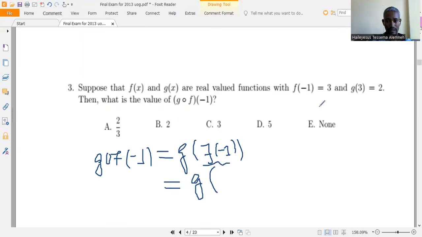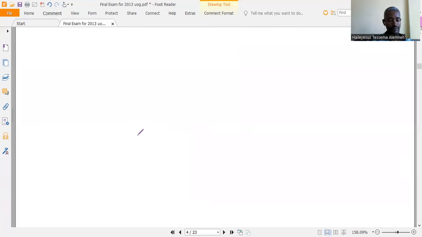So what is f of minus 1? f of minus 1 is 3. And g of 3 is how much? Which is 2. I think it's a simple question, which is 2.